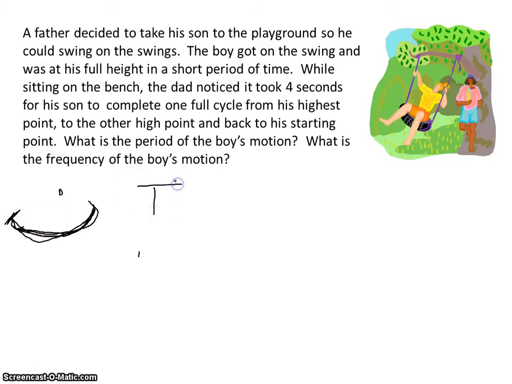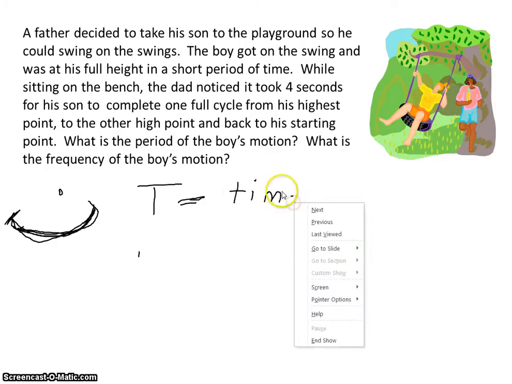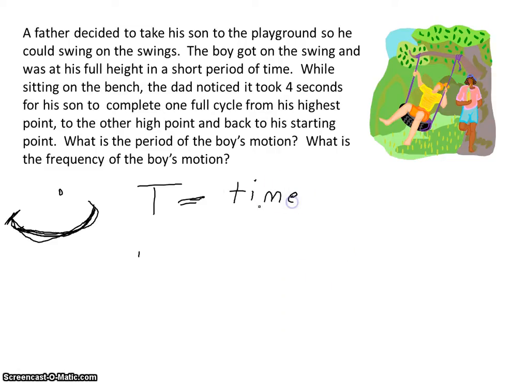Well, the symbol for period is a capital T. And period is the time that it takes divided by how many cycles. Well, it took him 4 seconds to complete one cycle.